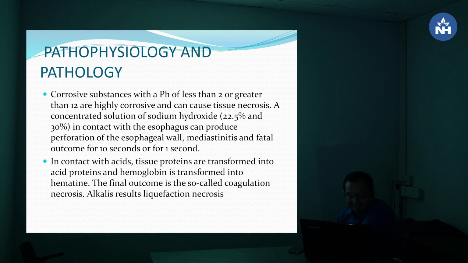In contact with acid, tissue proteins are transformed into acid proteins and hemoglobin is transformed into hematin. So the final outcome is so-called coagulation necrosis. So acid causes coagulation necrosis, while alkalis result in liquefaction necrosis.